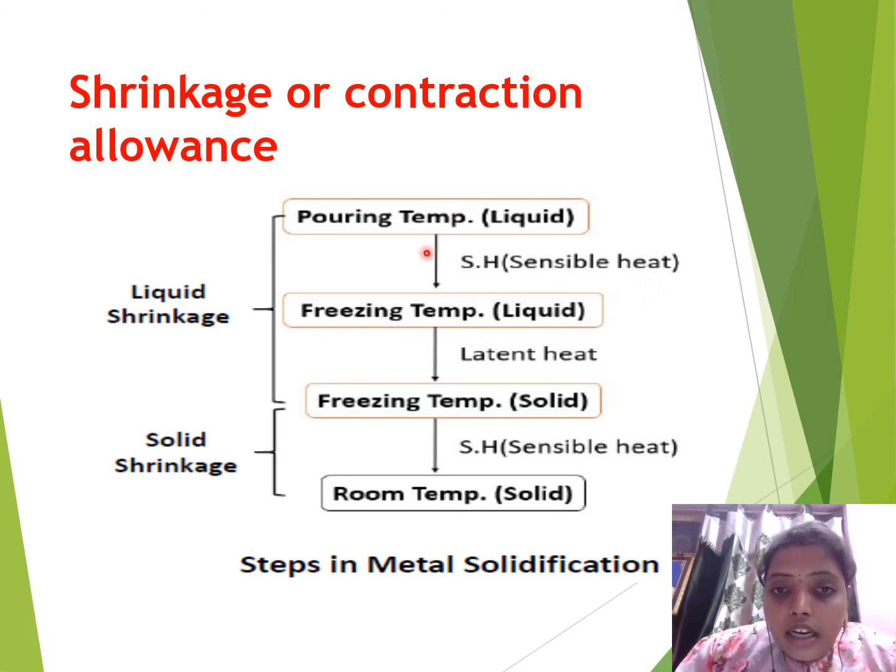The temperature range between the pouring temperature and the freezing temperature is known as sensible heat. After that, from the liquid stage it turns into solid state. That changing stage is known as latent heat. It is known as the latent heat process.